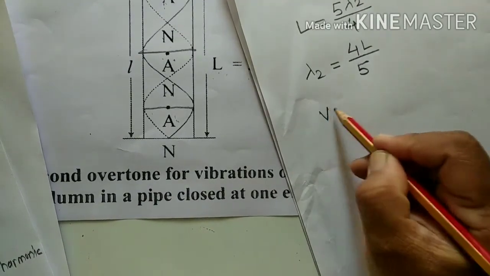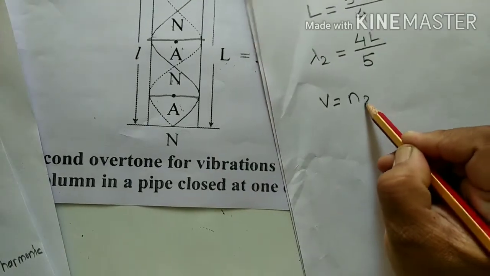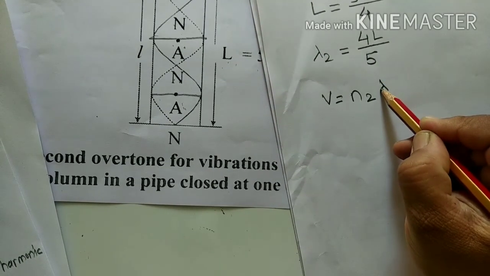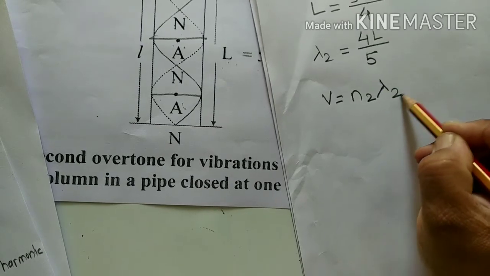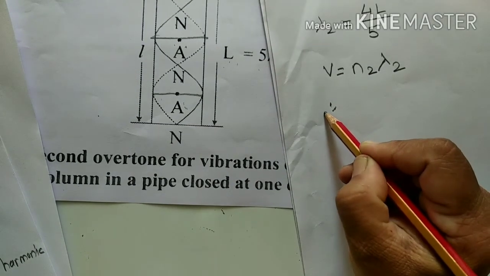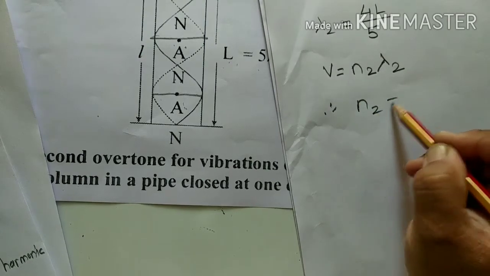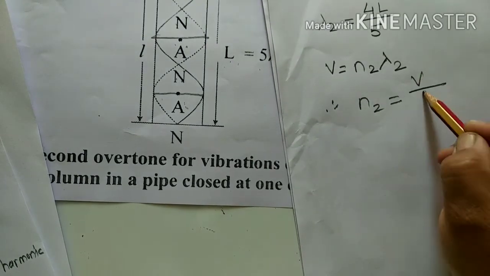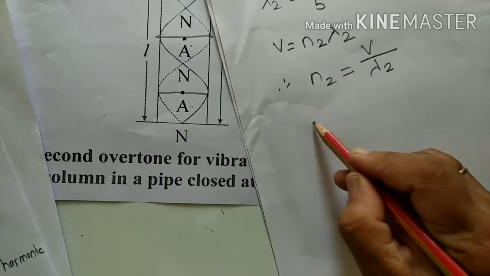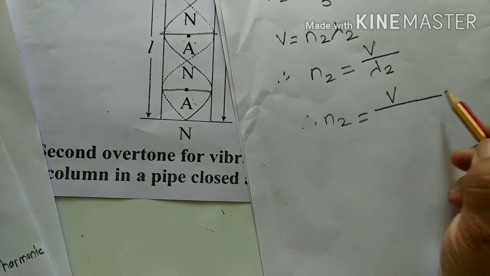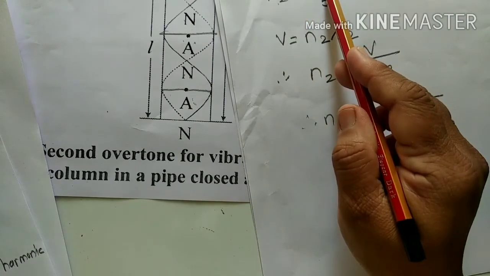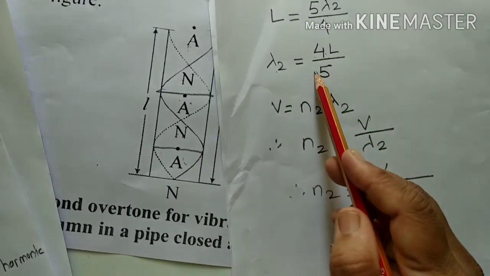We know that V is equal to n2 lambda 2. Therefore n2 is equal to V upon lambda 2. What is the value of lambda 2? That is 4L upon 5.